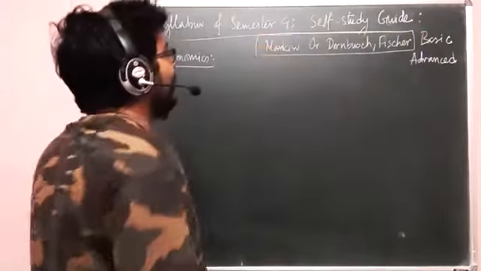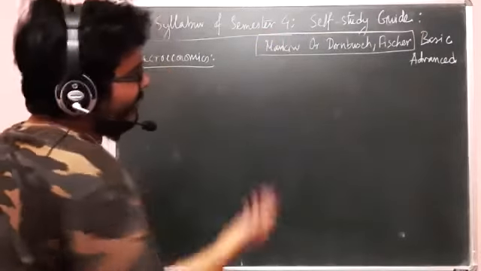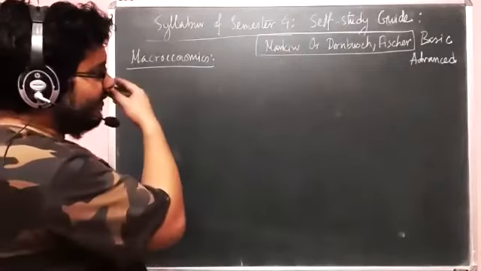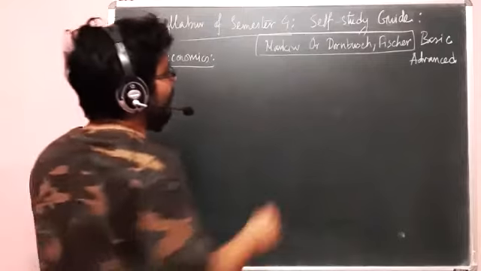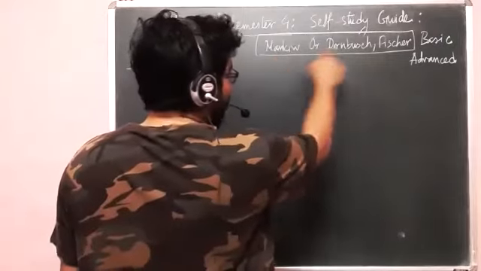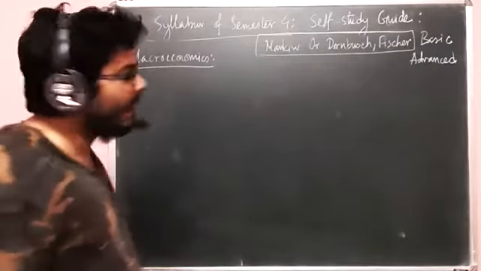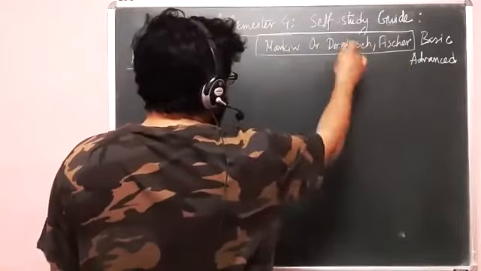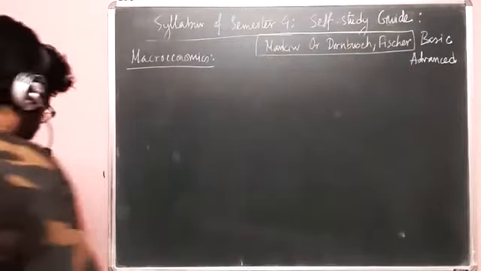Then again, these two books are good both for reading as well as for problem solving at the level of basic problem solving. When it comes to Mankiw, it is more lucid than Dornbusch, as you know it. And when it comes to problem solving, Dornbusch has a little bit difficult problems compared to Mankiw. Okay, so those are the two only things.